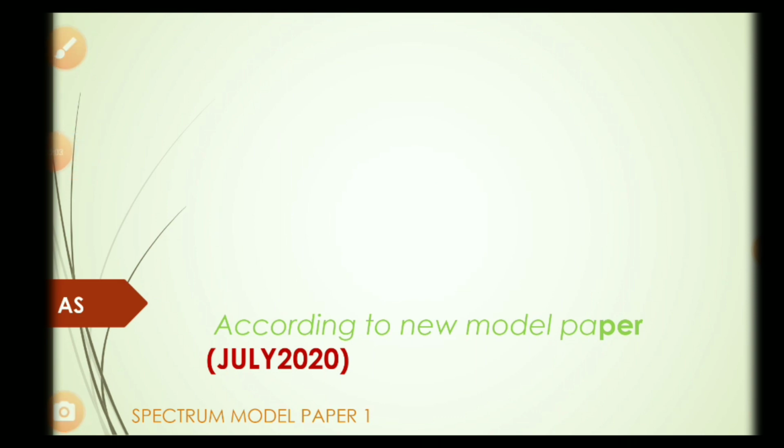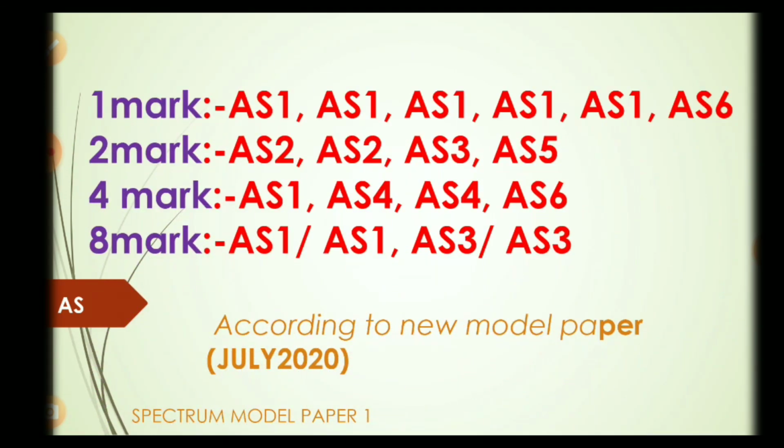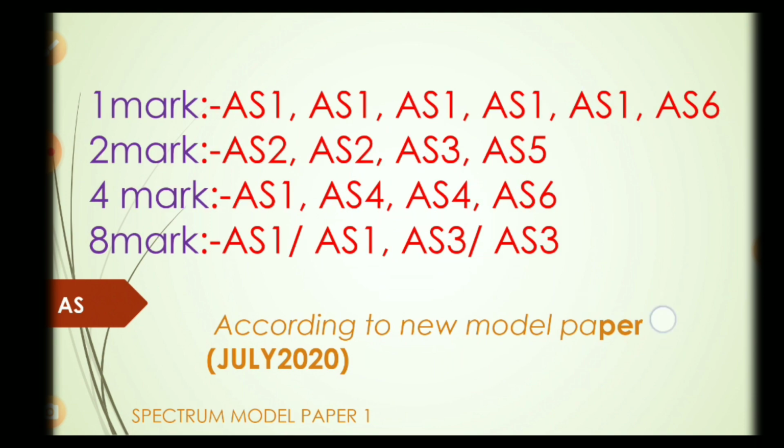According to the new model paper of July 2020, this question paper contains 1 mark questions AS1, AS1, AS1, AS1, AS1, AS6; 2 mark questions AS2, AS2, AS3, AS5; 4 mark questions AS1, AS4, AS4, AS6; and 8 mark questions AS1 oblique AS1, AS3 oblique AS3.